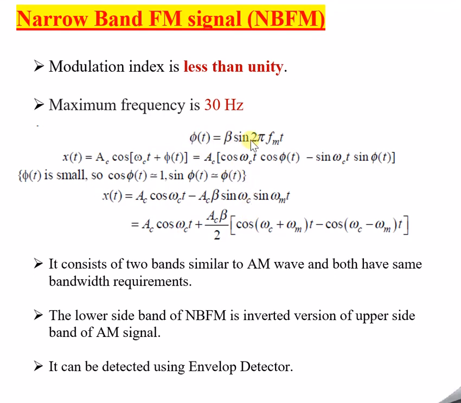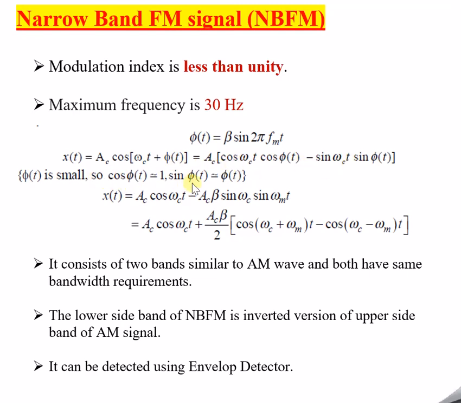So phi of t is equal to beta sine 2 pi fm t, where beta is the modulation index and phi of t is the phase. Then x of t is nothing but Ac cos(omega c t plus phi of t). This is the basic equation of a modulation. In it, in place of phi of t, we substitute beta sine 2 pi fm t, and after that you will get this equation.